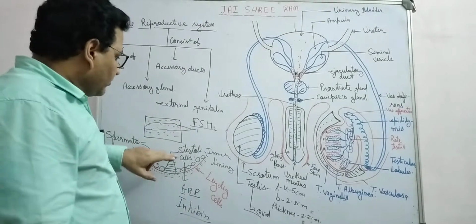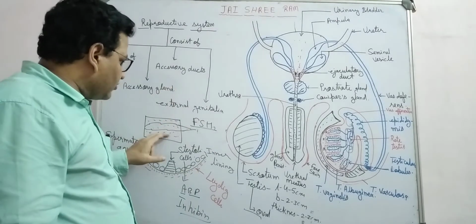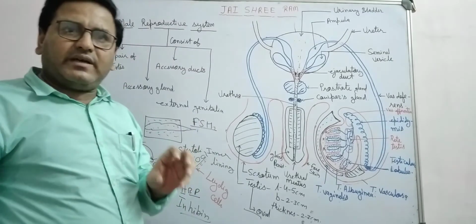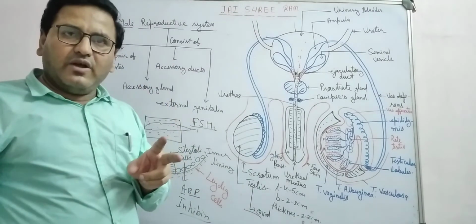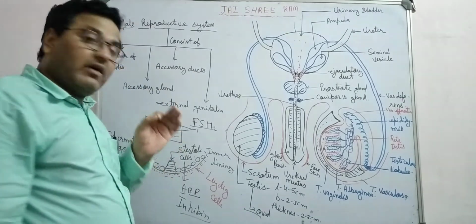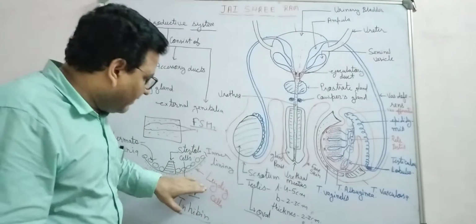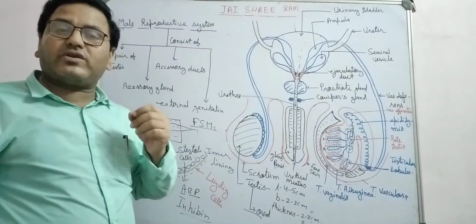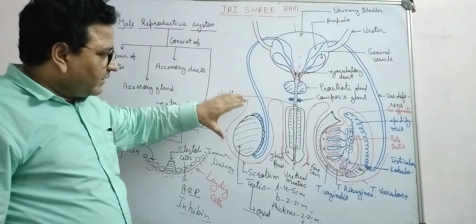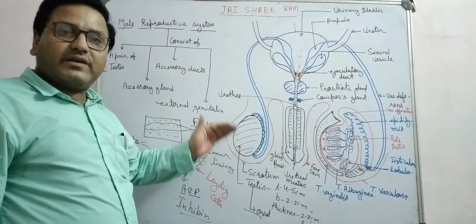Now, there are Leydig cells around the seminiferous tubules, and some immunological cells are also present in the interstitial space. So in the interstitial space there are two types of cells: first the Leydig cells, and second the immunological cells. The main functions of the testis are to form sperm and to release androgen or testosterone.